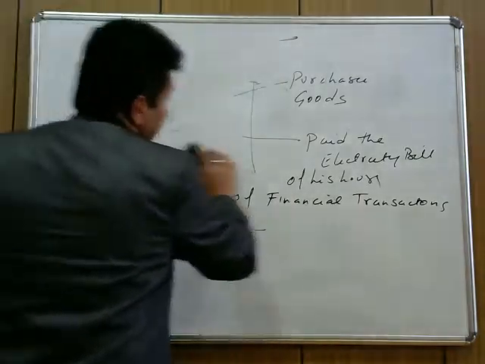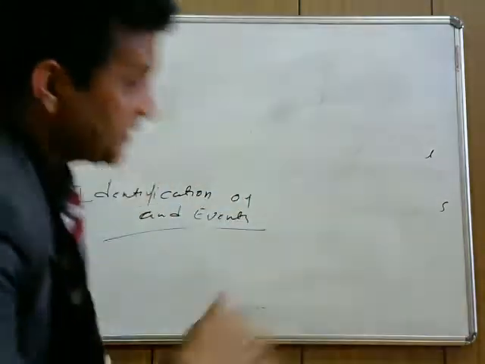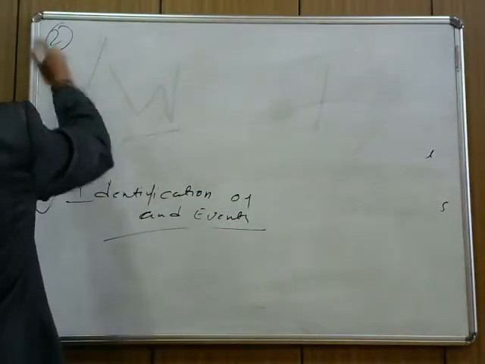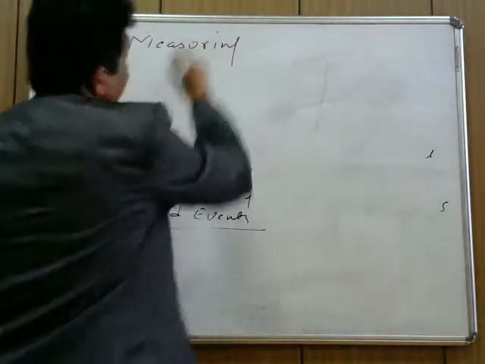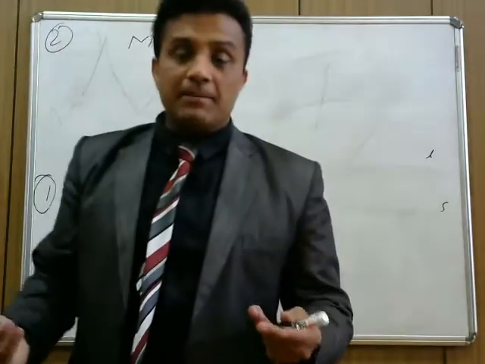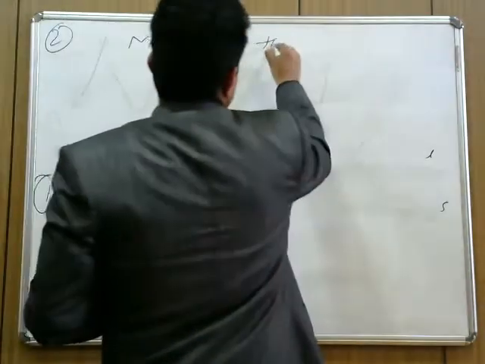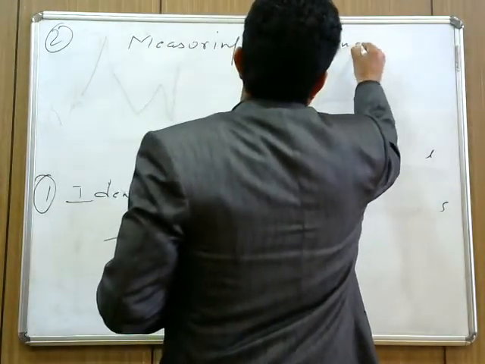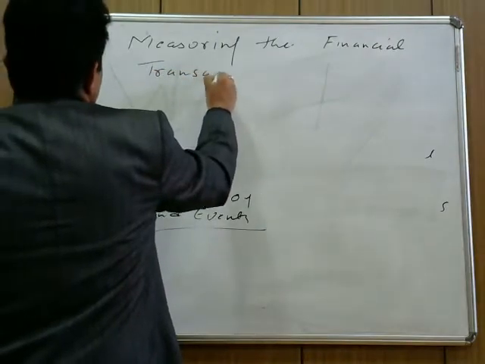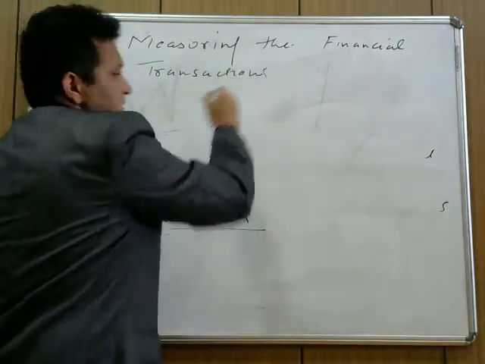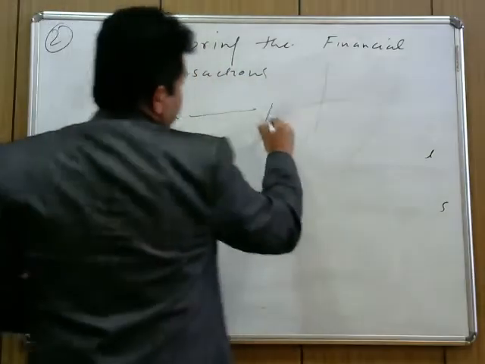Now the second point: what is the second step in accountancy? The first one is identification. After identification, the second step is measuring. Now what is to be measured? What is meant by measuring? Measuring means measuring the identified transactions. You are measuring the financial transactions. Suppose Shiva purchased goods.